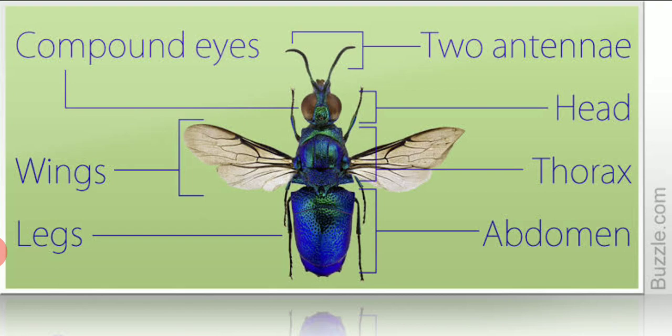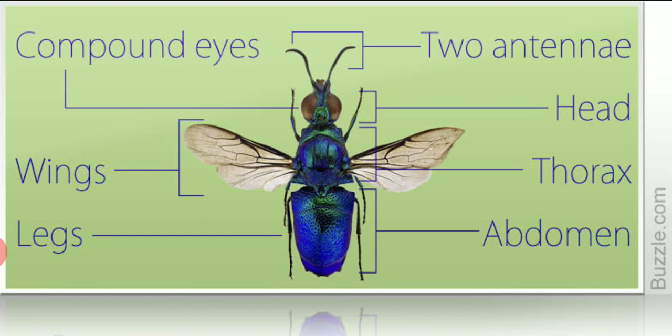See, this is the diagram of an insect. How many legs do insects have? They have 6 legs. It means 3 pairs of legs and 2 antennae. You can see here 2 antennae. Insects have 2 antennae, 3 pairs of legs, 6 legs. And the body of the insect is divided into 3 parts. See, head, thorax, abdomen.